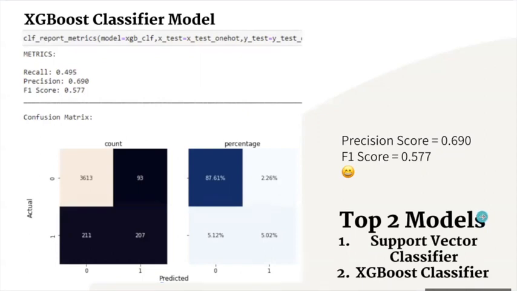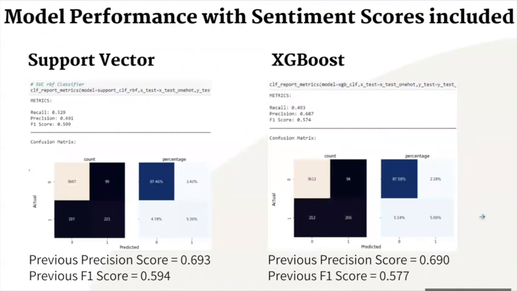So now, we'll include the sentiment score that we previously got and insert them into the model and see how this affects the performance of our model. As we can see, the variables being added have little effect on improving our model. In fact, for both cases, the precision of our model dropped. So we can choose not to follow sentiment analysis moving forward.